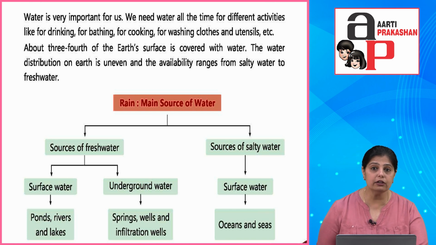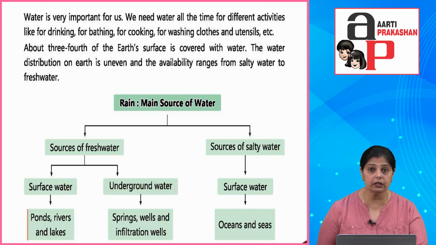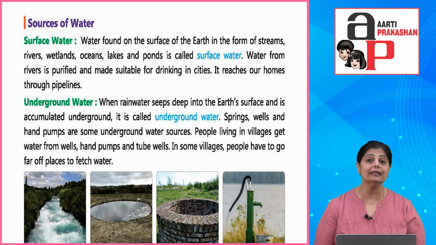So when the main source of water gets mixed with sources of fresh water, there are different types. One is surface water, second is underground water. Surface water means water in ponds, rivers and lakes, and underground water means the water which is in the springs, wells and infiltration wells. The second source is the sources of salty water. The surface water is in the oceans and seas. So now let's talk about it in detail.